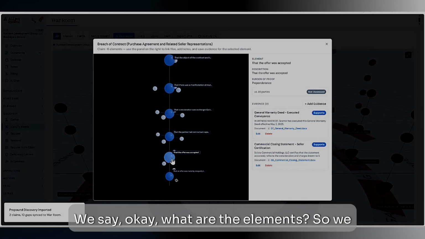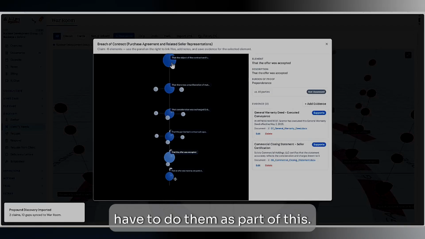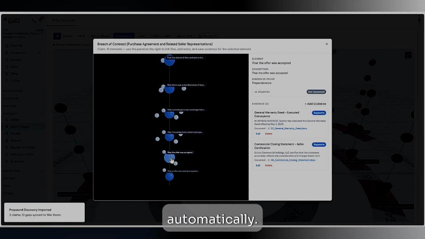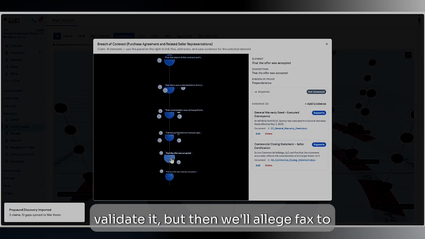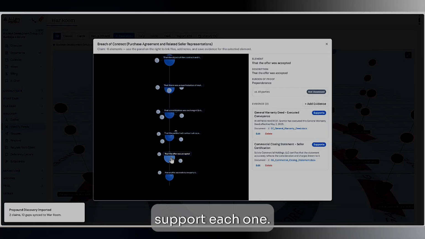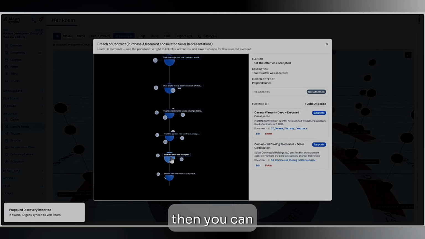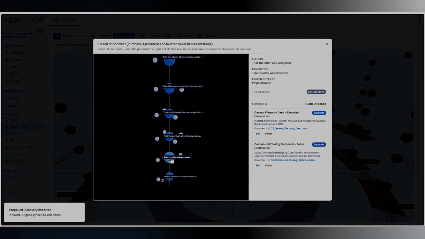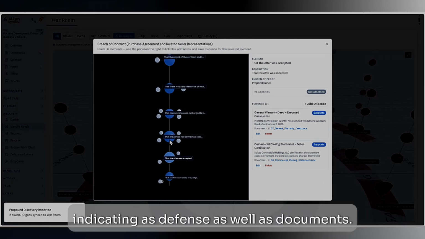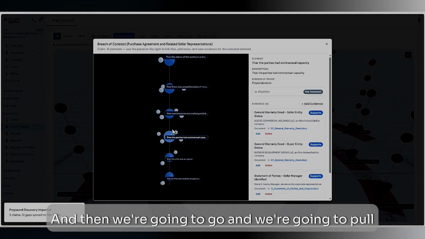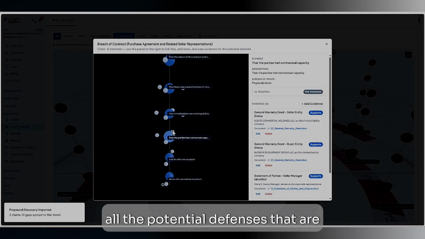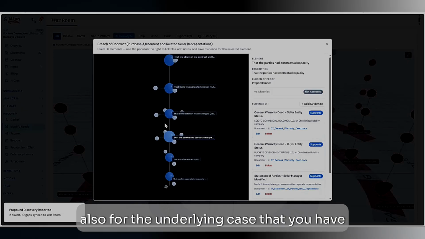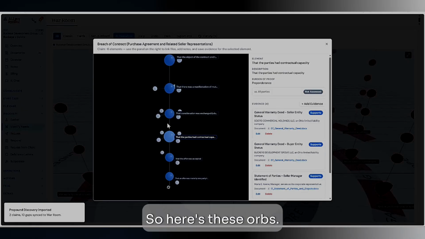We say, okay, what are the elements? And we actually pull those, so you don't have to do them as part of this. If you use our system to draft the complaint, we'll add those in automatically. We'll go find them, give you the case law so you can validate it, and then allege facts to support each one. Similarly, if you're doing a defense, you can upload the complaint, indicate what your client is asserting as defense, as well as documents, and we'll pull all the potential defenses available, both for this type of case and for the underlying case you have. So here are these orbs.